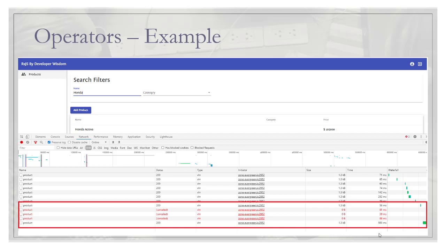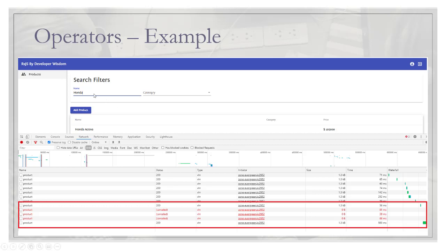The second requirement is, let's say the user is searching for a product called Yamaha and suddenly he changes his mind within a second or within a millisecond and tries to search for Honda. Basically, we are changing the search criteria very frequently. In that case, what we want is to cancel the existing API call and make a new API call. To implement this kind of scenario, you probably have to write a lot of code and very complex logic. But using RxJS operators, it's just a matter of calling a couple of operators. That's it. And that is why operators are so powerful.